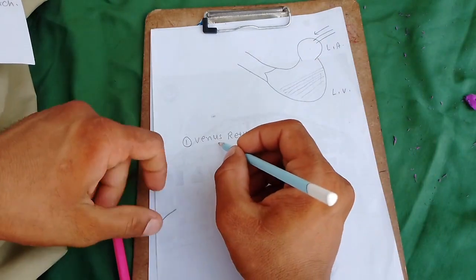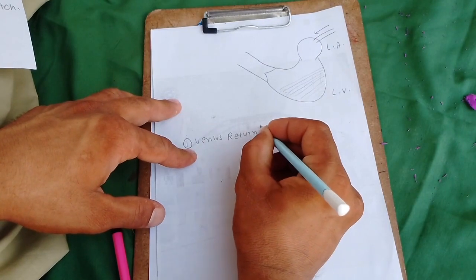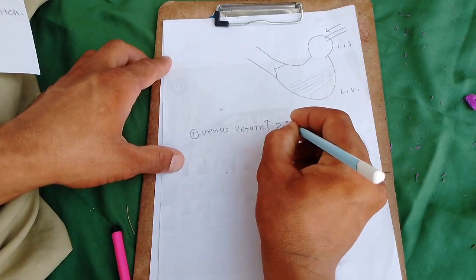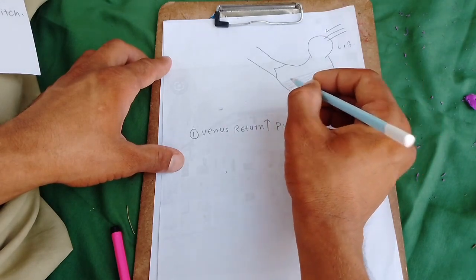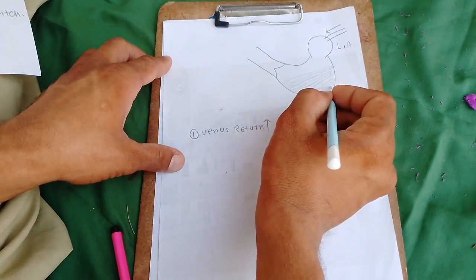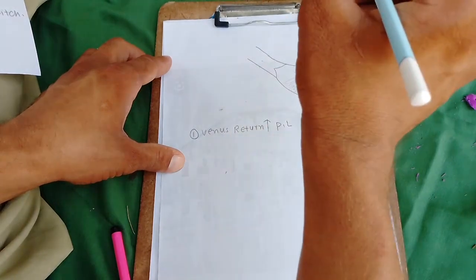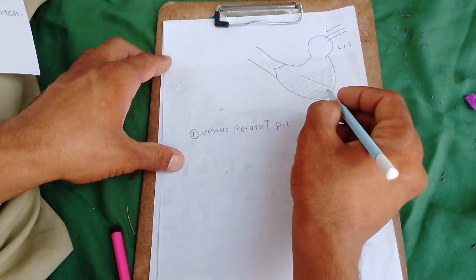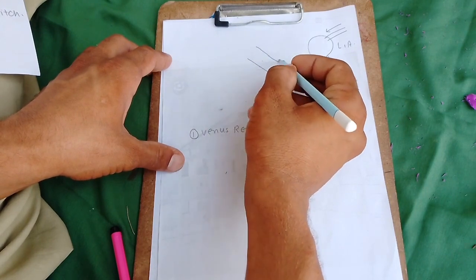Okay, so when the venous return increases, this is a very simple concept, the preload is increased. When the preload is increased, it means more blood is coming here, and a large amount of blood is pumped out. So it produces greater systolic pressure.